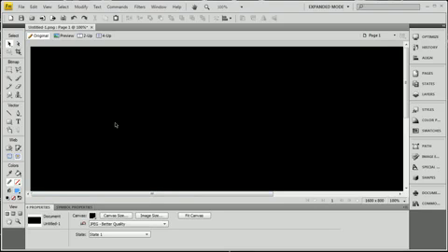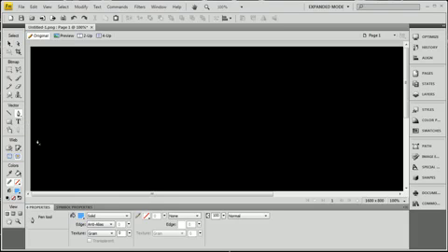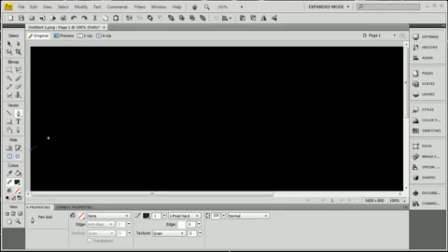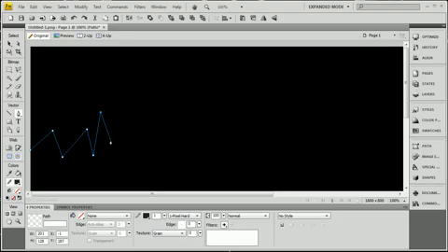Okay, now the first thing I'm going to do is create some color bursts. And we'll use the pen tool for this. Just grab the pen tool and let's set the color we want. I'm going to start with a nice orange like that. I'm just going to go through here and make little spikes. A little shapey wapey.